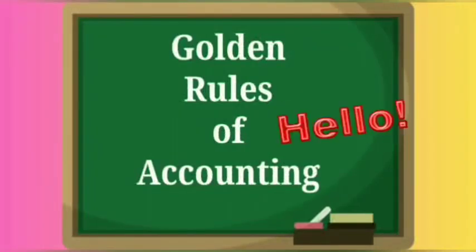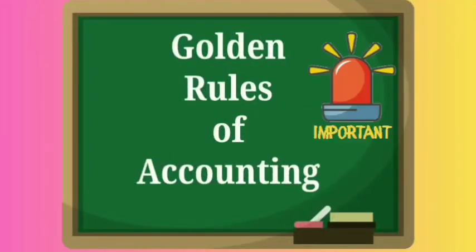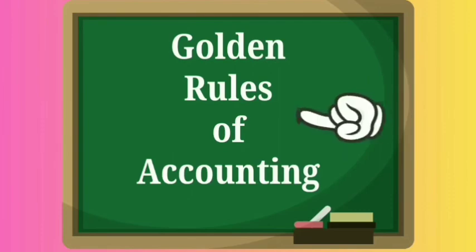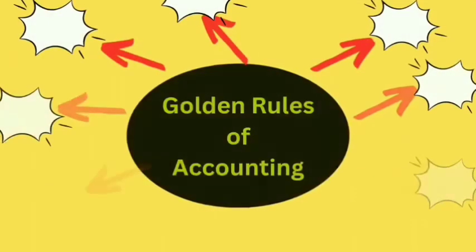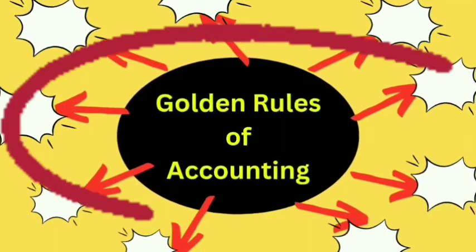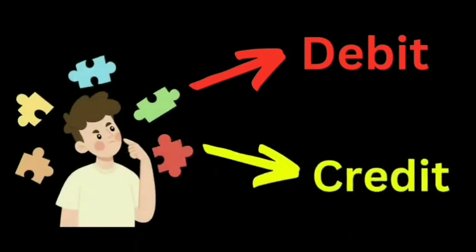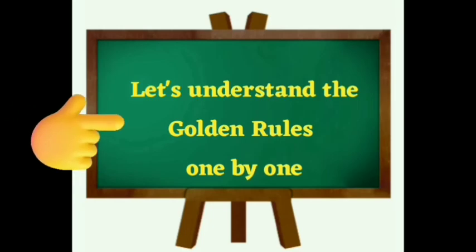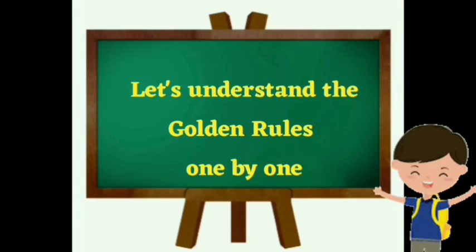Hello everyone. Today's topic is going to be really important. I'm going to explain the golden rules of accounting. These rules are considered the foundation for all accounting transactions. These rules help you in identifying which account to debit and which one to credit. I will explain each rule one by one with examples so that you can easily understand the topic.